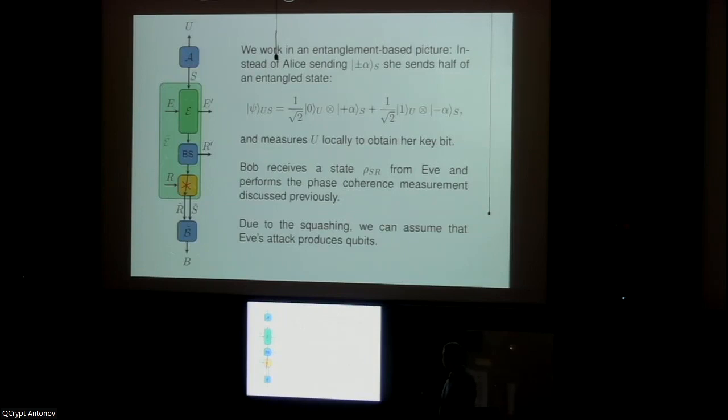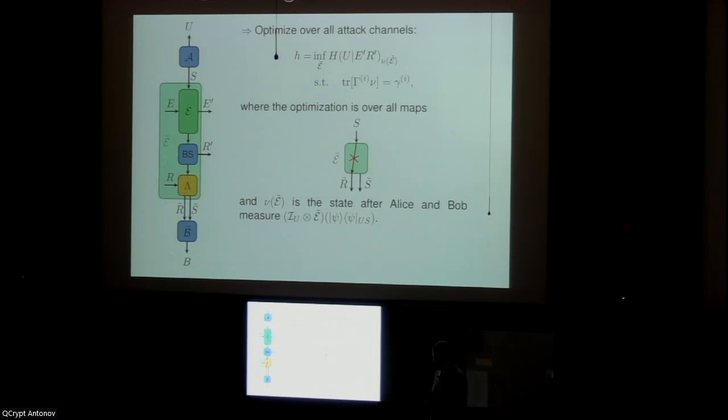And so then if we have this property, then this whole E tilde does not signal from S to R tilde. Okay, and so then finally to compute the entropy, we need to optimize over all attack channels. So we have the following optimization problem: minimize the entropy evaluated on the post-channel state, and we minimize this over all possible such channels E tilde that do not signal from S to R tilde. And again, here nu is the state after Alice and Bob measured, the output of Eve's attack channel. And this kind of problem can be solved using well-known optimization techniques.